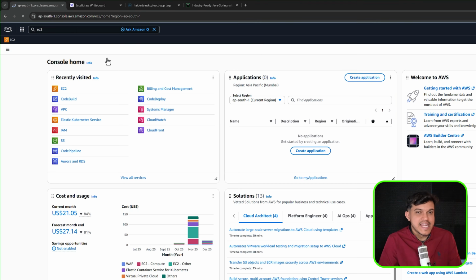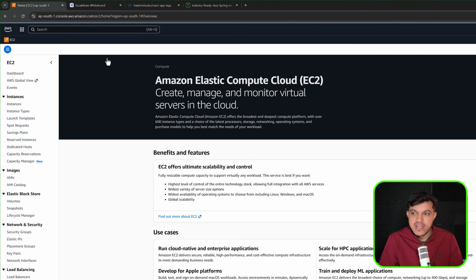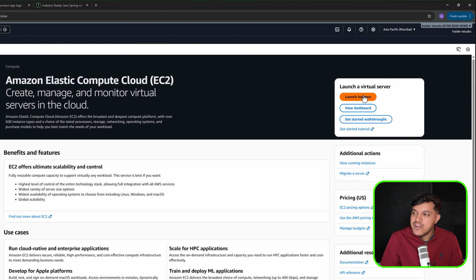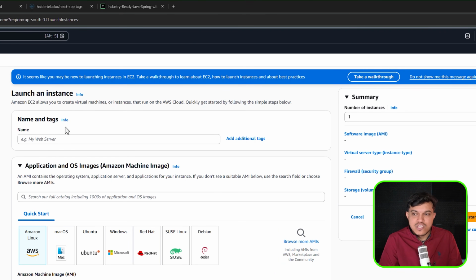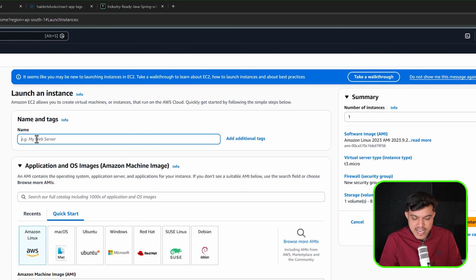Okay, we'll be creating one virtual Linux machine here, and you can see the option here, launch instance. The moment you click this, it will redirect to this page wherein you have to give the name of this Linux. I'll give the name as maybe Linux VM, whatever name you want you can give. That should not be a matter of concern.